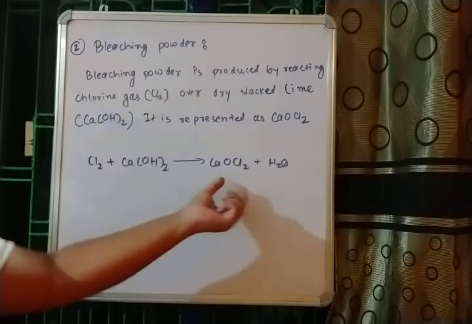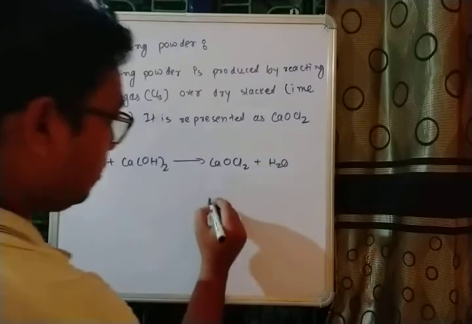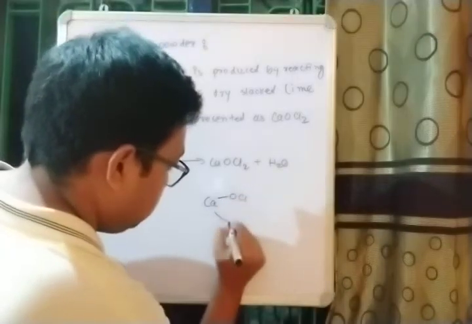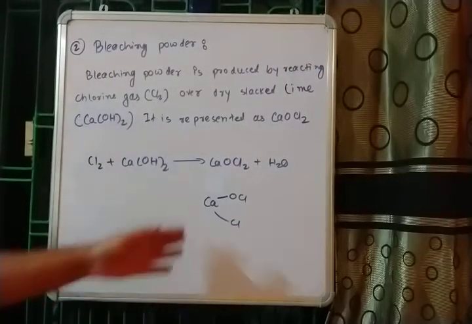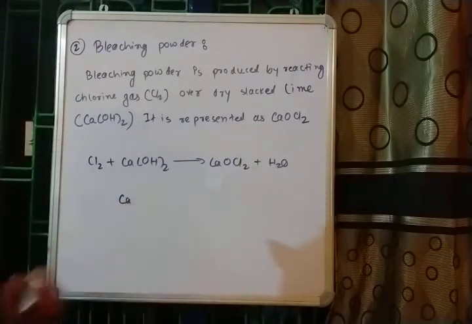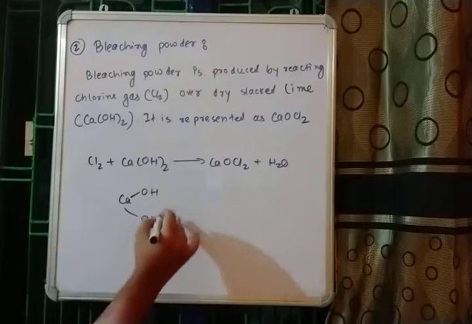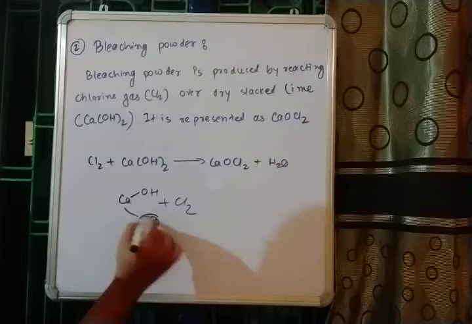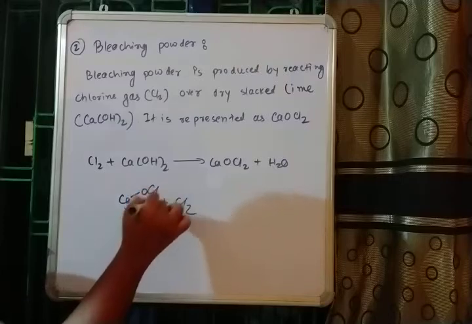Although we write CaOCl2 like this, the actual structure looks like this. We had Ca, and we passed over chlorine gas. This chlorine gas will replace this OH with one Cl and this H with another Cl.